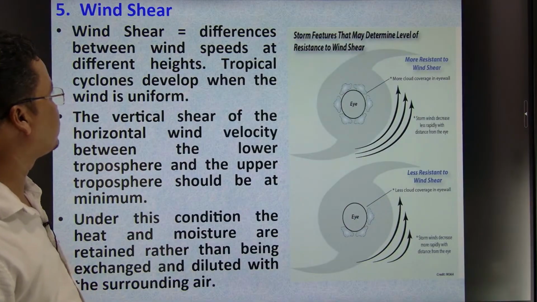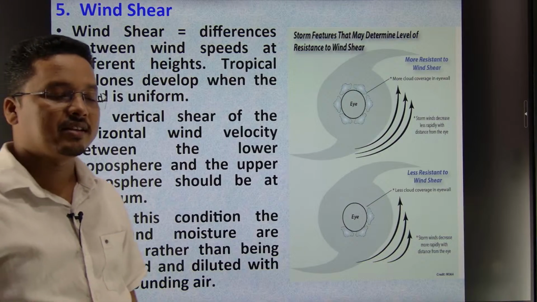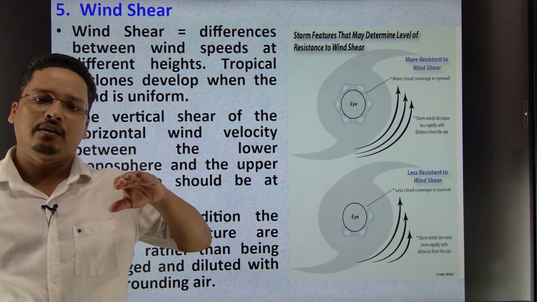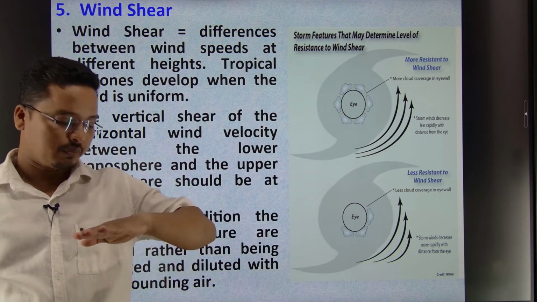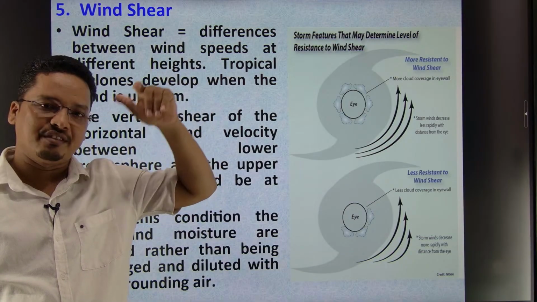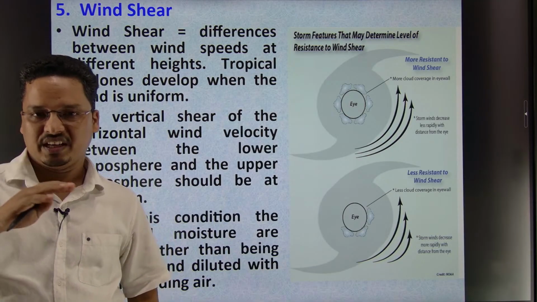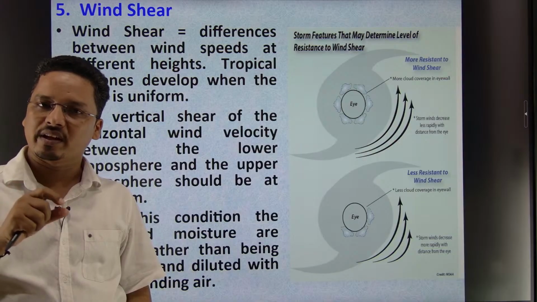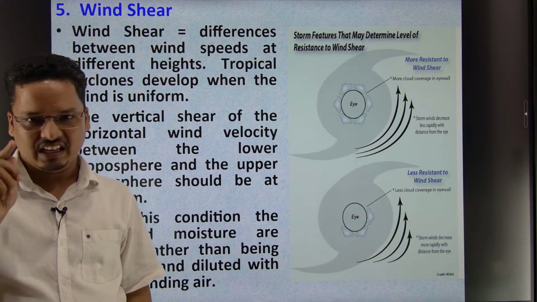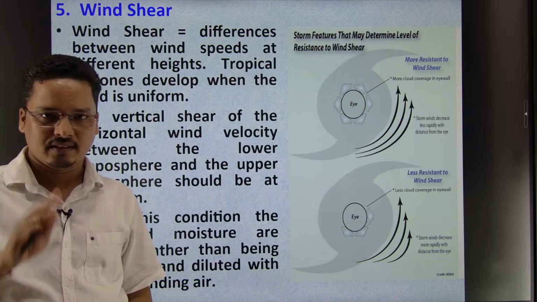Here you can see the eye of tropical cyclones. As I said, the wind shear force. What is the wind shear force? Simple, it means wind speed at different altitude, right? If the wind speed at different altitude is almost the same, we call it low wind shear force. If it is varying, then it's a high wind shear force. So this is the difference, right?